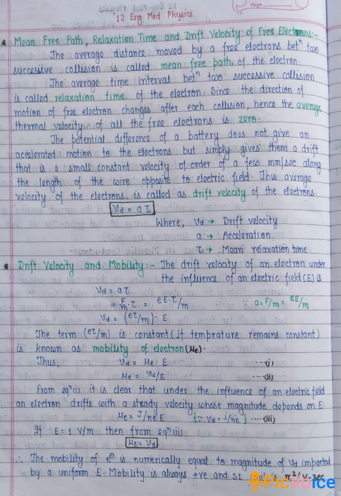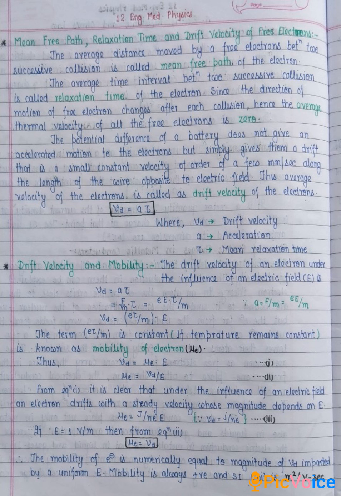Drift velocity. The potential difference of a battery does not give an accelerated motion to the electrons, but simply gives them a drift, that is, a small constant velocity of the order of a few millimeters per second along the length of the wire, opposite to the electric field. This average velocity of the electron is called the drift velocity of the electron.